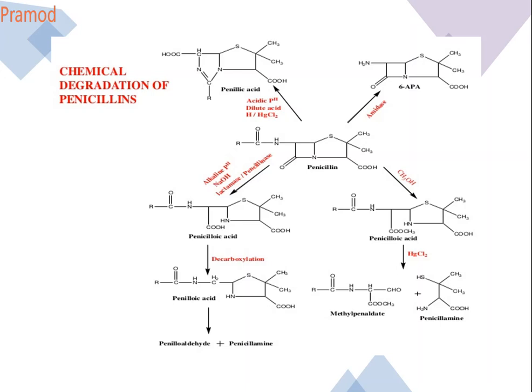Now the same intermediate, when it is treated with amidase, what does this amidase enzyme do? It breaks the amide bond over here, and you get your NH2 and double bond O, CH3. You get 6-amino penicillin amide.